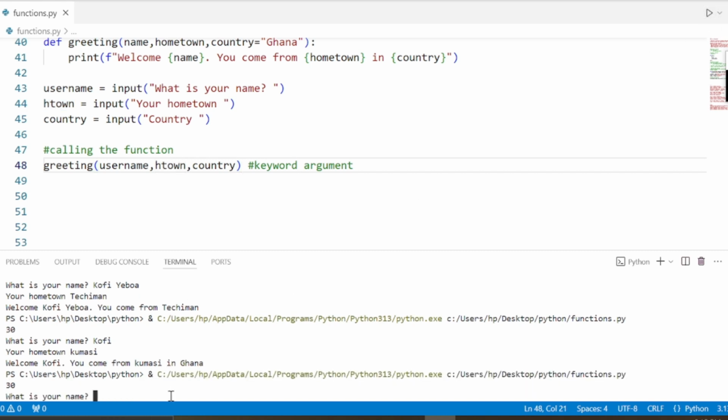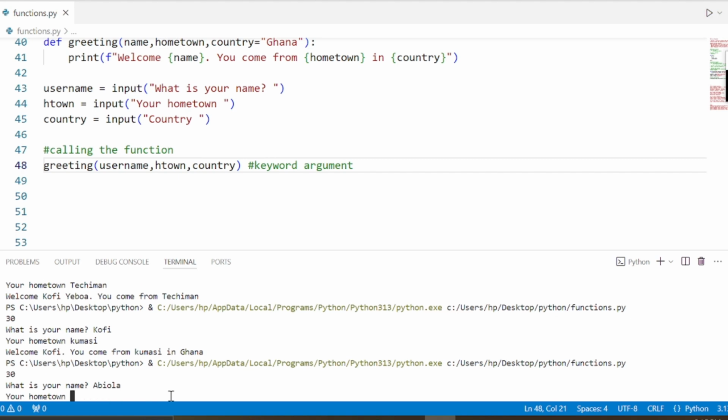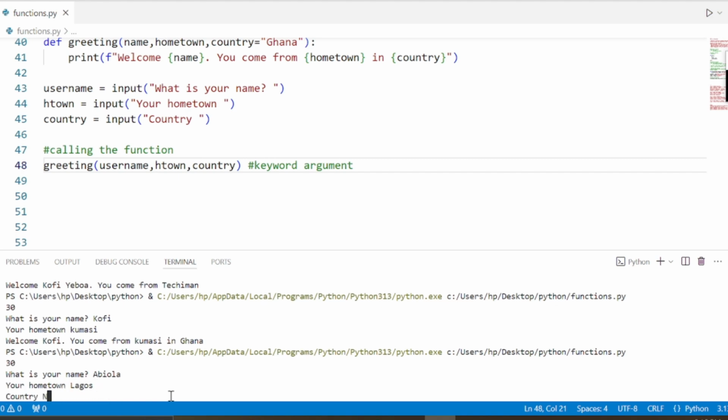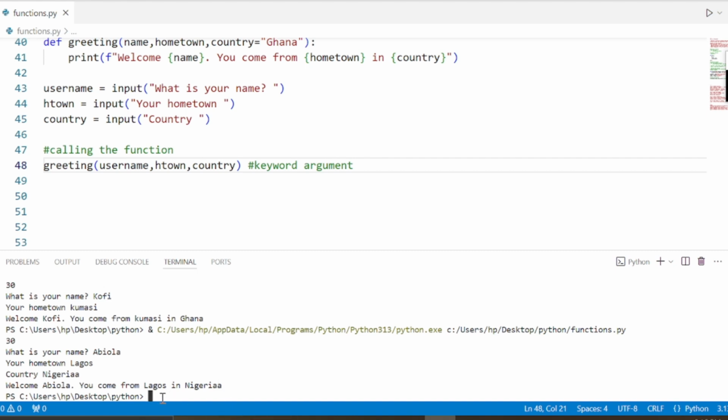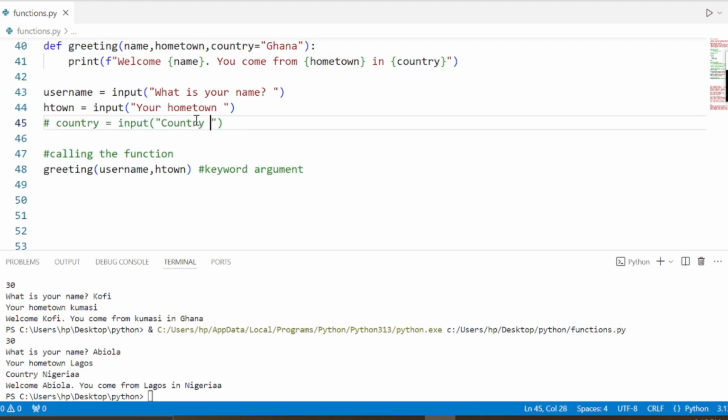Okay, name Abiola. Hometown Lagos. Country Nigeria. In this case, for country we assign the value Nigeria, and it prints that. If you don't assign a value, it uses the default, Ghana.